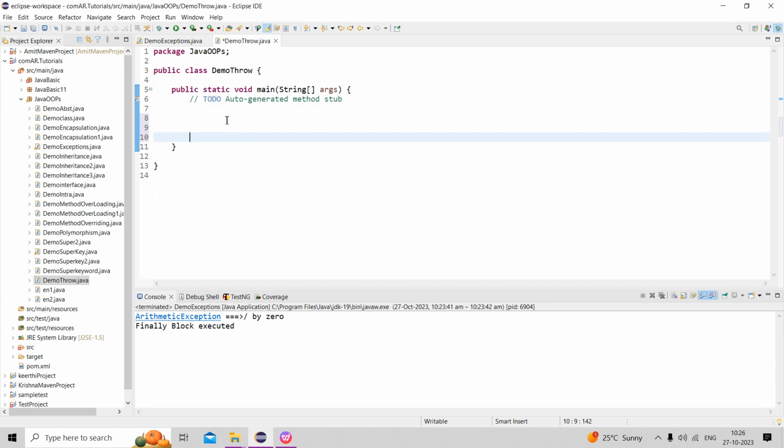Throw is a Java keyword used to throw an exception explicitly. Now we can throw checked as well as unchecked exceptions, compile time and runtime. Now this is the syntax of throw.